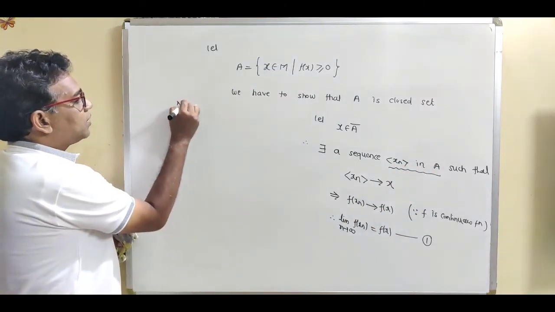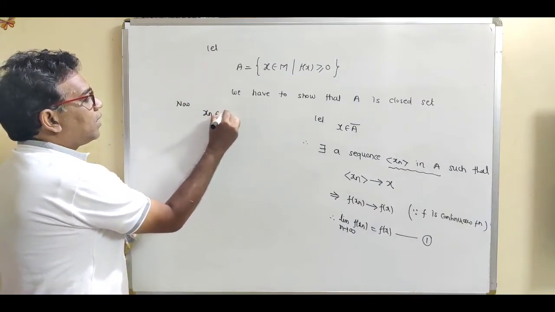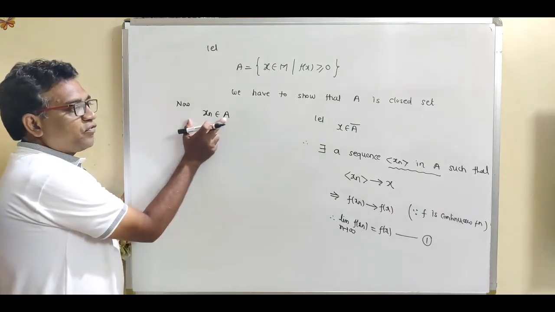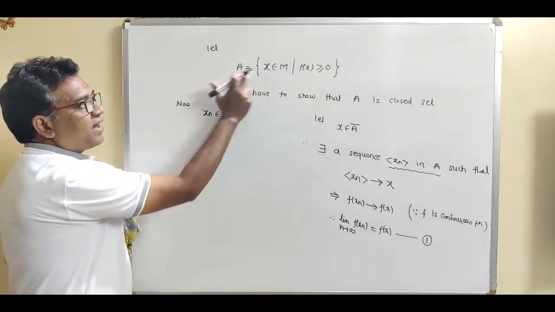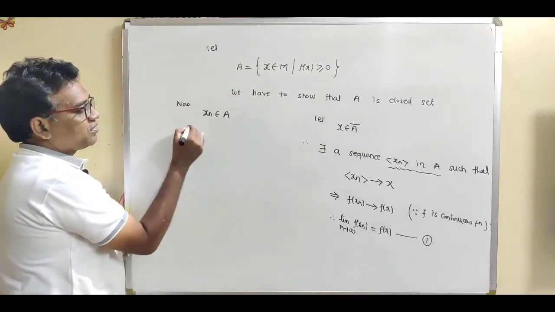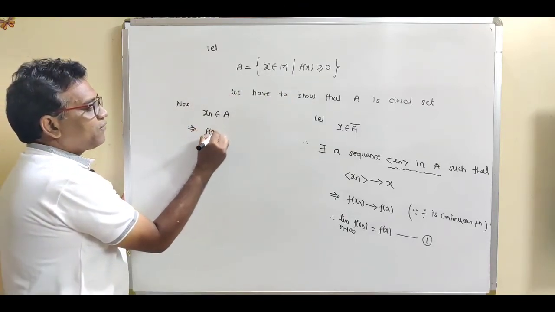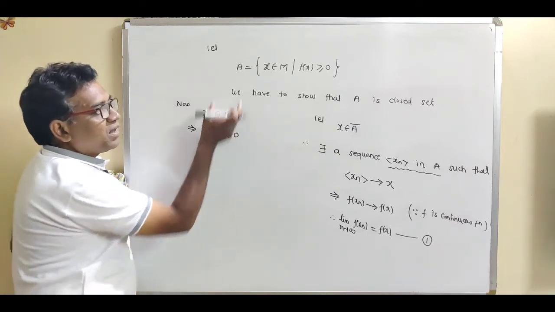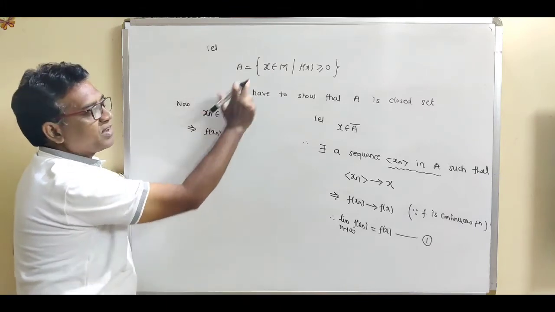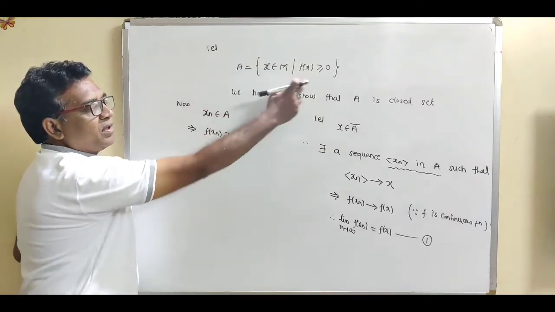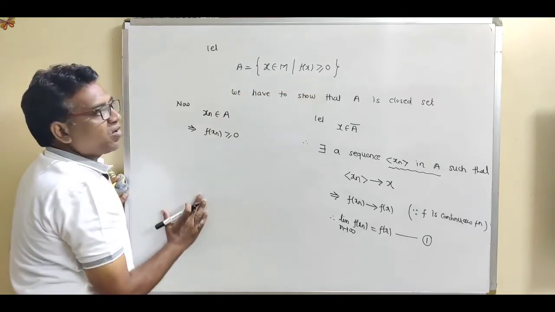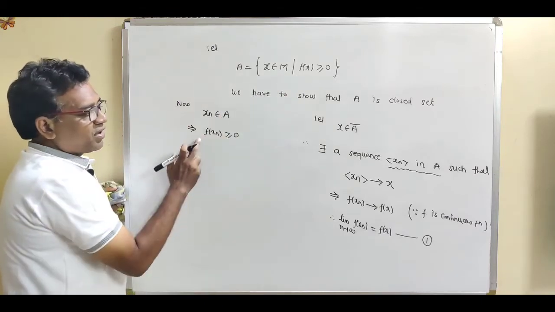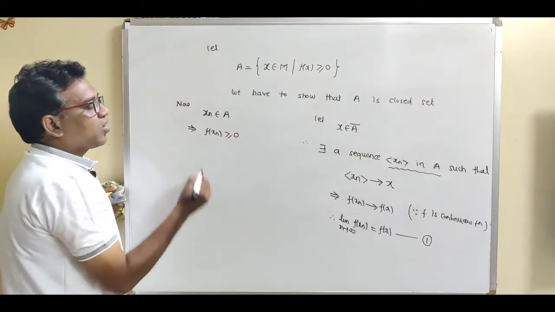So write down now, xn belongs to A. Now see what the construction for A is. If x is an element of A, then we have this condition: f of x is greater than or equal to 0. This is according to the given set. Now xn is an element of A, so by this condition we can write f of xn is greater than or equal to 0.